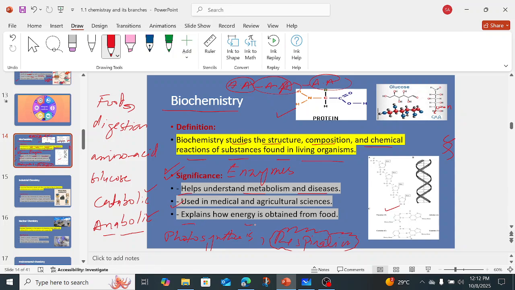It explains how energy is obtained from food. As I told you, we just take the food, but then the food is catabolized into different simplest micromolecules, so that also comes in biochemistry. Different examples of biochemistry are photosynthesis, respiration, production of the enzymes, the breakdown of the food, and how the enzymes are working in the body. These all are biochemistry.